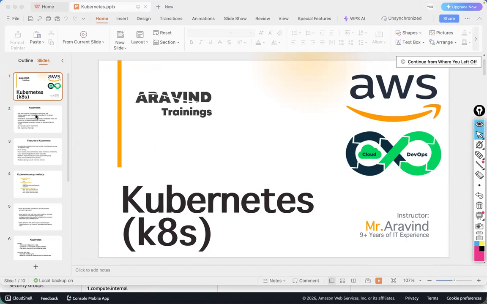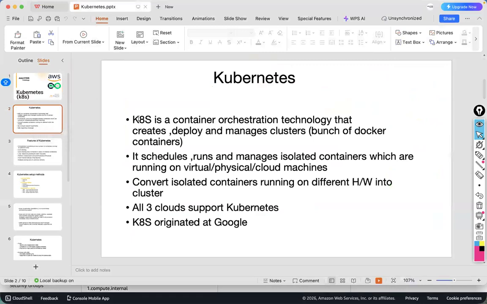Kubernetes is a tool which comes at the deployment stage. What is the other tool which comes at the deployment stage? Jenkins. Jenkins is a CI/CD tool. What is another deployment tool? Docker. Docker is a deployment tool. Okay, Nitish.